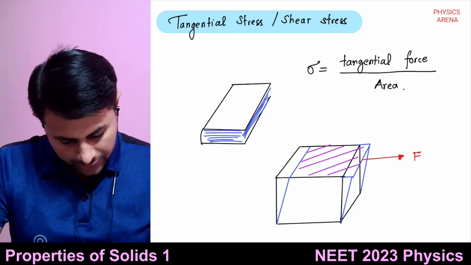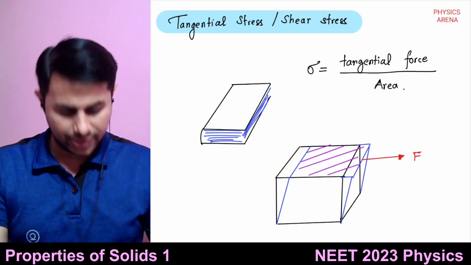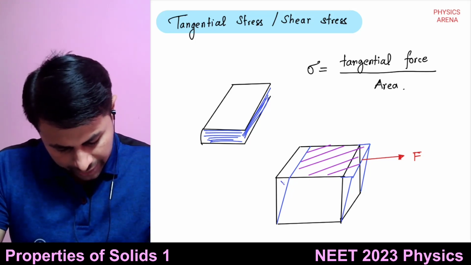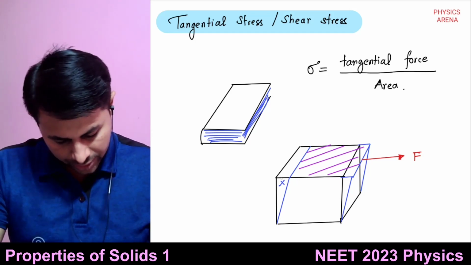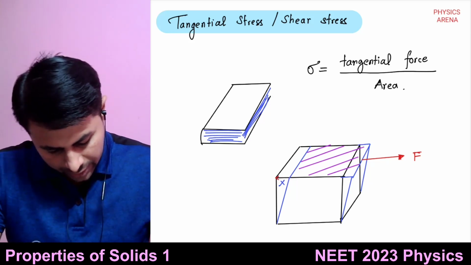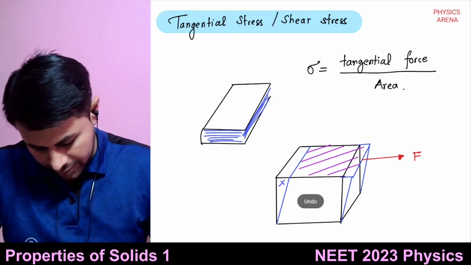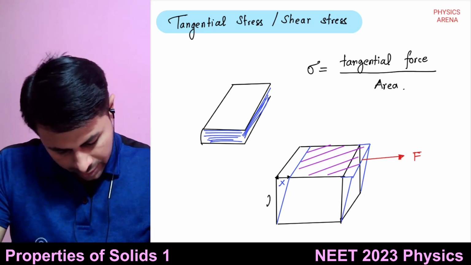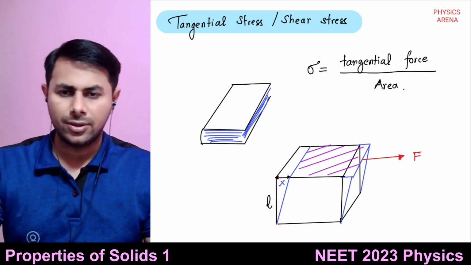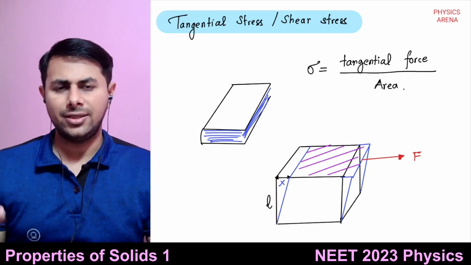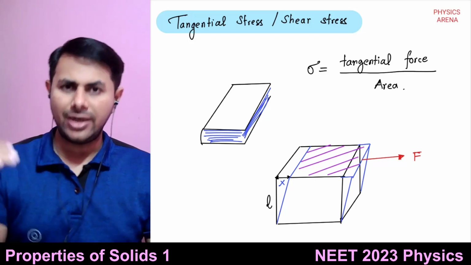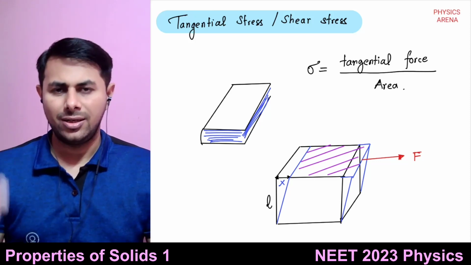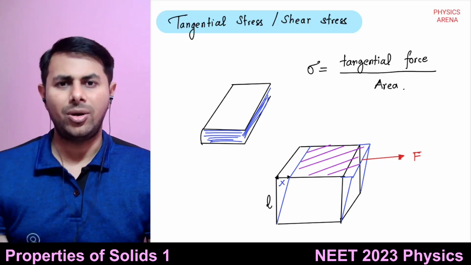This top layer gets shifted by some distance, let's suppose this shift is equal to x, and this much length is L. Shear strain is defined as shift in position of a layer divided by the distance of that layer from the fixed layer.